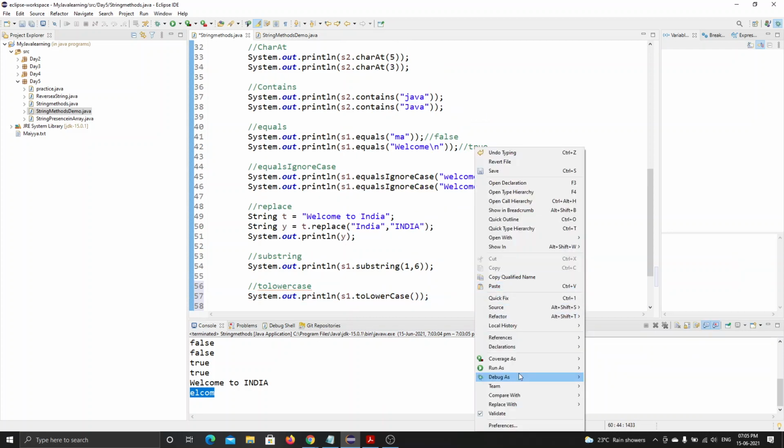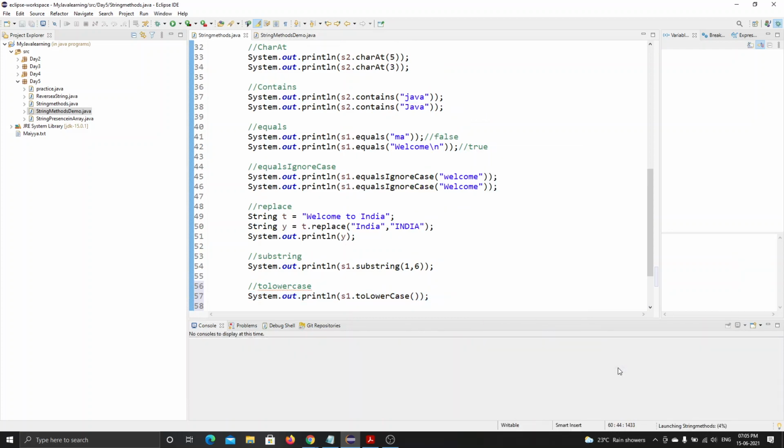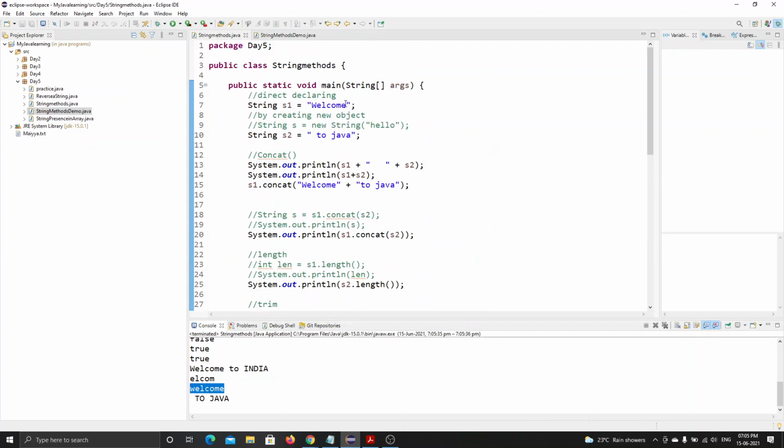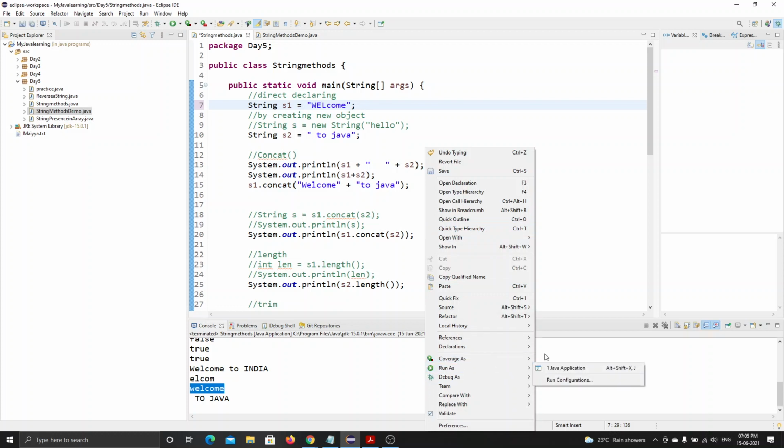Let's see. This welcome I have written here, let me show you this whole thing in uppercase. Let will be in uppercase and come will be in lowercase. Let's see what happens.